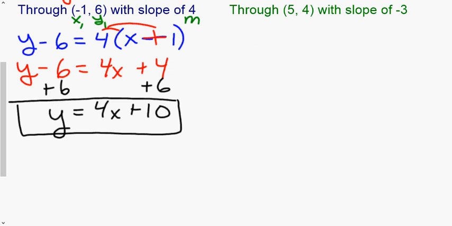Notice my answer's in the form y equals mx plus b. When I'm using point slope formula, really what I'm doing is I'm using y equals mx plus b. I'm just using a modified version to accommodate being given a point. If you feel comfortable with this, go ahead, pause the video and try the next one. If you don't feel comfortable, I'm going to walk you through this one as well. Again, x1, y1 is the coordinates of the point, and the slope we're given is m. We're going to plug this into the point slope formula.